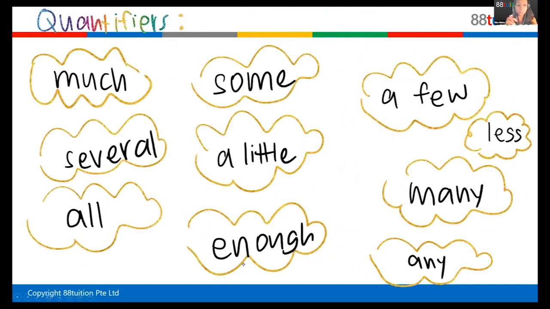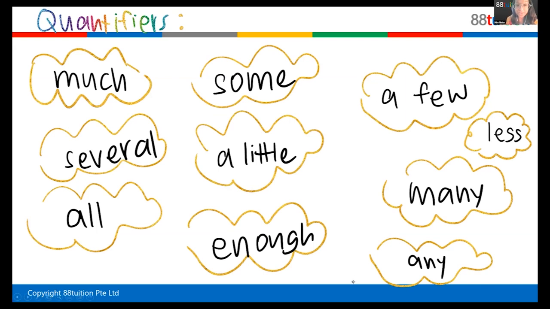Okay, now what we are going to do is I've given you some words here. These words are called quantifiers. They are used before a noun to tell me how much or how little of something you are talking about. Now there are 1, 2, 3, 4, 5, 6, 7, 8, 9, 10. Wait first, listen first.